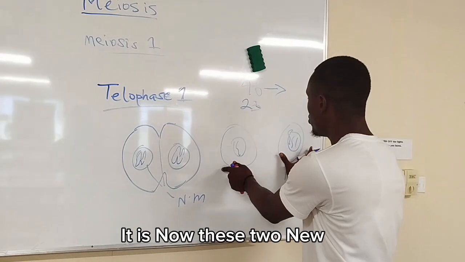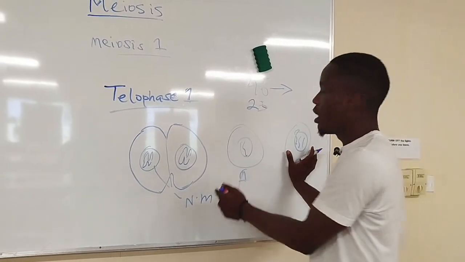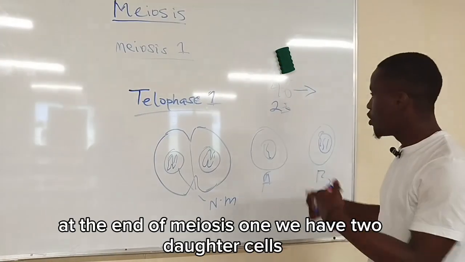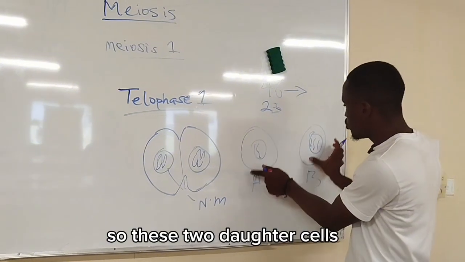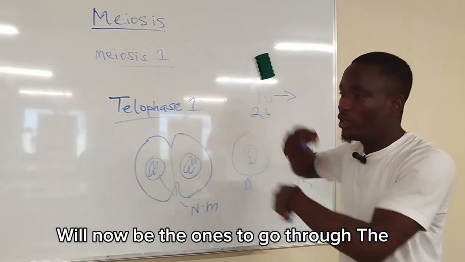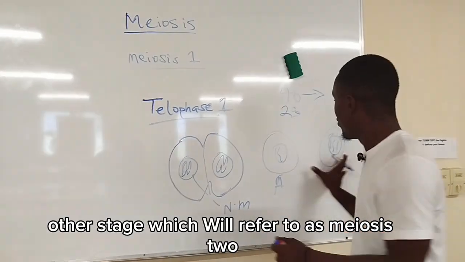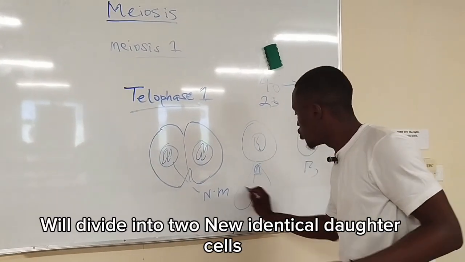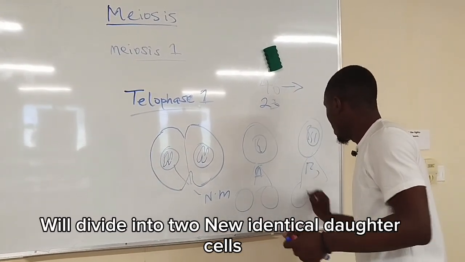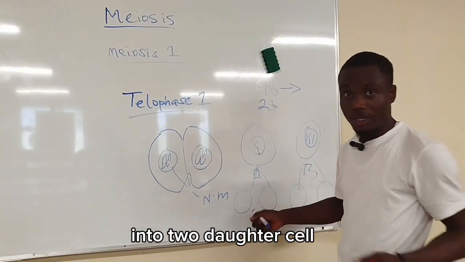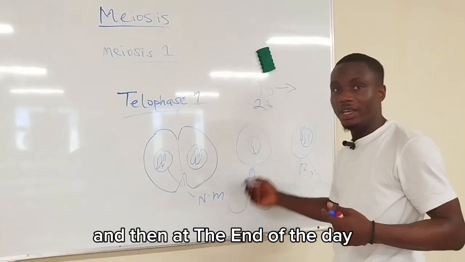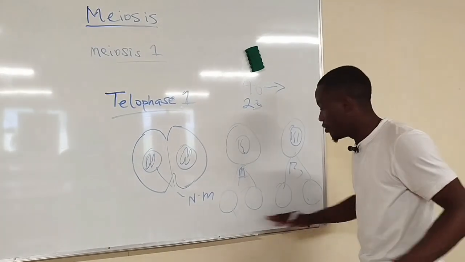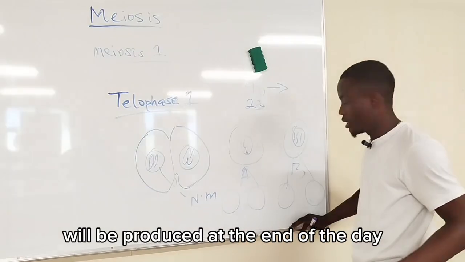It is now these two new daughter cells that will go through the stage we call meiosis 2. At the end of meiosis 1, we have two daughter cells. These two daughter cells will now be the ones to go through the other stage, which we refer to as meiosis 2. Each of them will divide into two daughter cells which are not totally identical. Sorry for that. And then at the end of the day, we have four daughter cells.